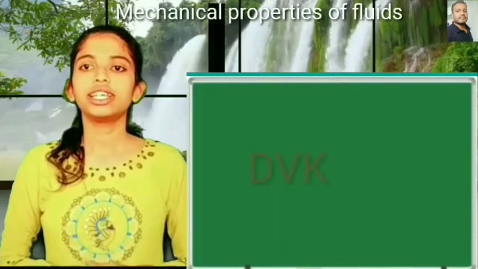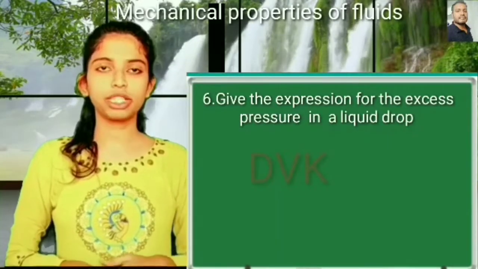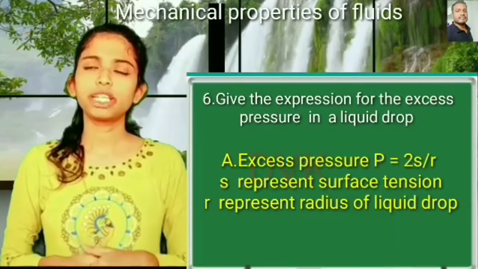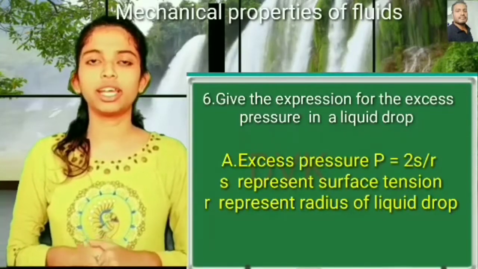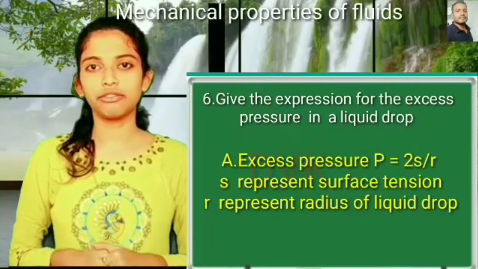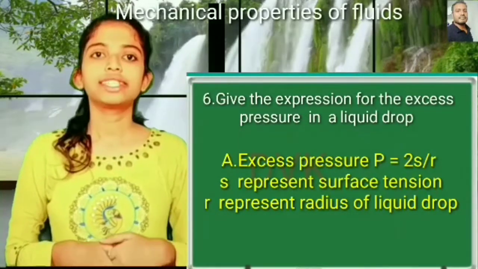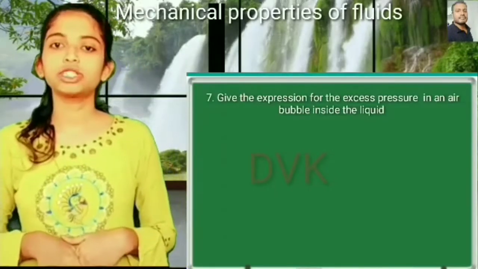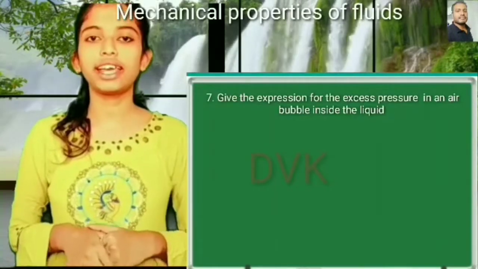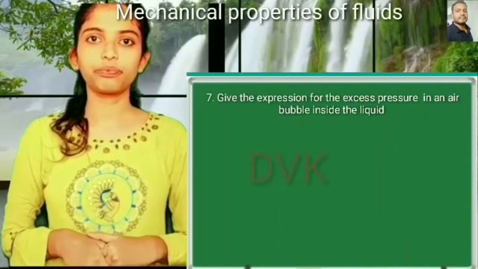Coming to the sixth question, give the expression for the excess pressure in a liquid drop. Excess pressure is equal to 2S by R, where S represents surface tension and R represents radius of the liquid drop.